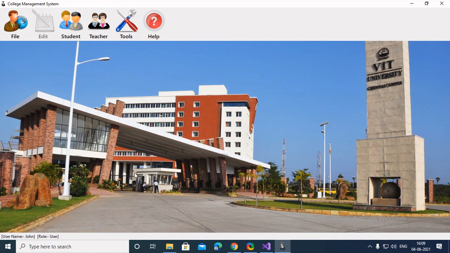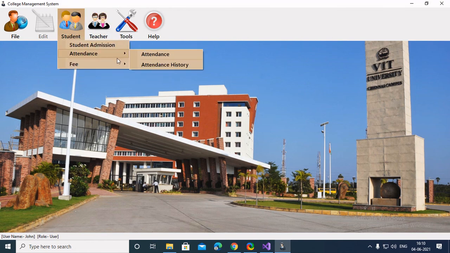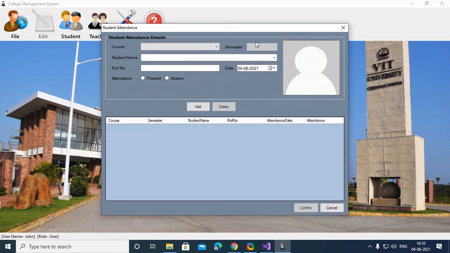As you can see, the edit features are locked for John. He can just log off, change his password or exit from the system. He can't access this; he can just view these things normally. He can view attendance, he can view fee structures, and that's it. But he can't manipulate anything, he can't edit anything.